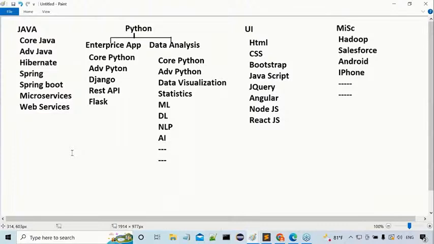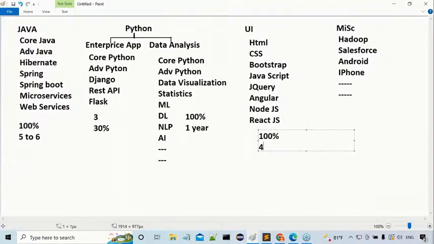Now if we come to the UI side, at the UI side also nowadays there might be 100% job opportunities available. Why? Because front-end development is important. Everywhere front-end development is going on. Definitely in every project front-end development is required. To prepare this front-end development, these many technologies we are able to use. So our job opportunity level is 100%. But the duration to complete this total thing is 4 to 5 months.